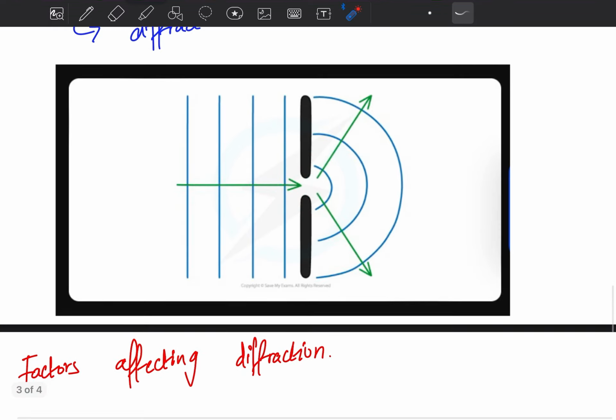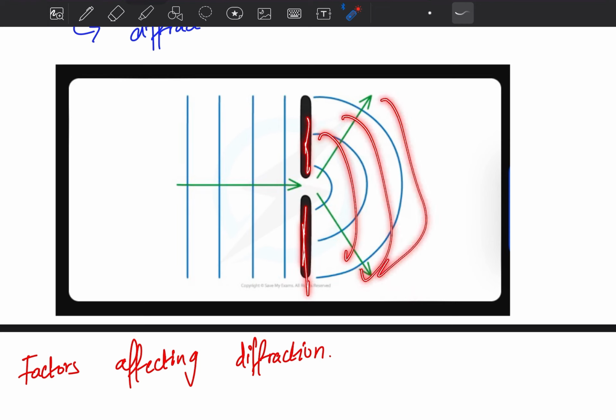If this narrow gap gets bigger, the effect gradually gets less pronounced. In that case, the gap is very much larger than the wavelength, so the waves will no longer spread out.